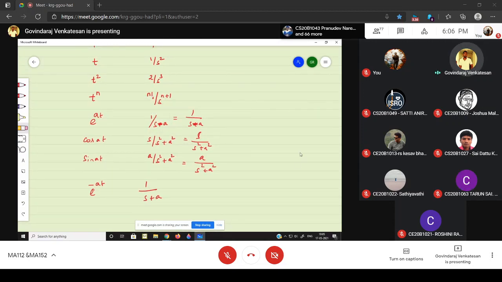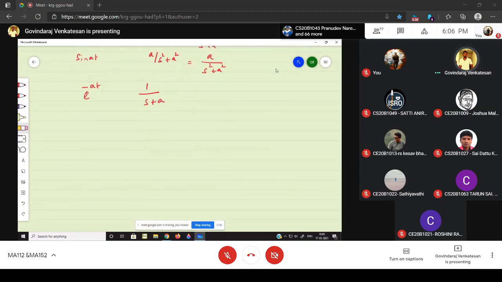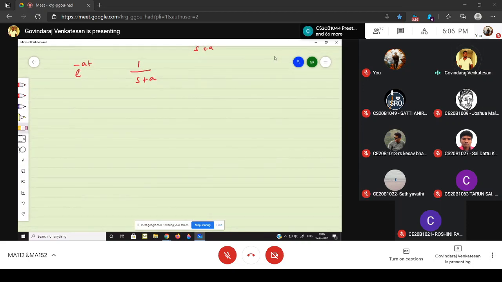Okay. So also we know some properties, right? What is the Laplace transform of e power minus at into f of t? What is the Laplace transform of f of at? The Laplace transform of e power minus at times f of t is nothing but the shifting property.